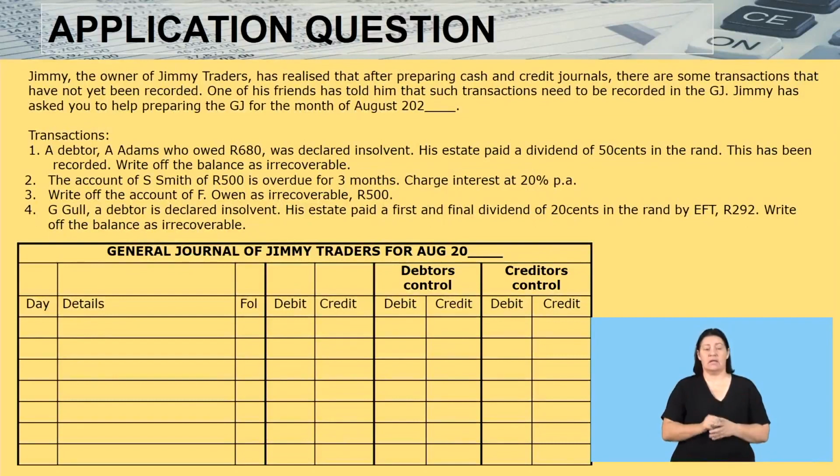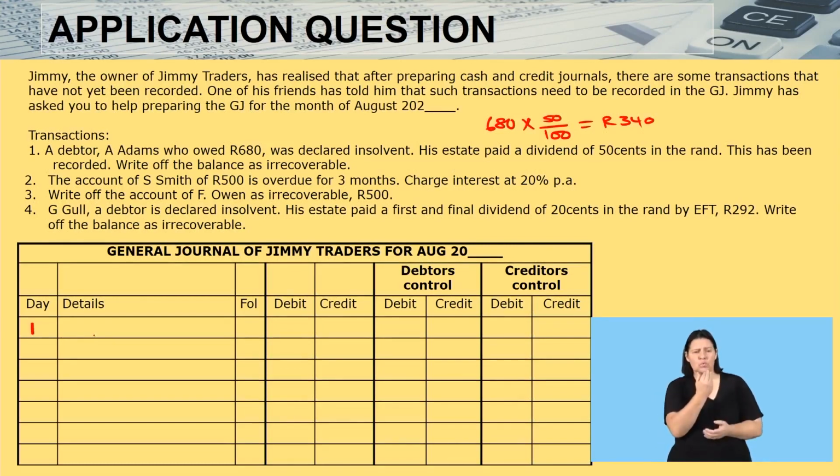Let's start. Number 1, it says, a debtor, A. Adams, who owed 680, was declared insolvent. His estate paid a dividend of 50 cents in the end. This has been recorded, right of the balance, as irrecoverable. So what we want to know is how much is going to be irrecoverable. We will now say the amount that he was owing is 680, and we're going to write off the balance. So we have received 50 cents in the rand, that means he still owes us 50 cents. The amount therefore becomes 340. The day is the first.